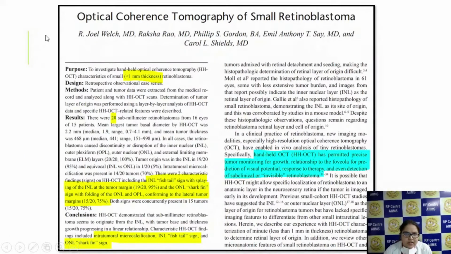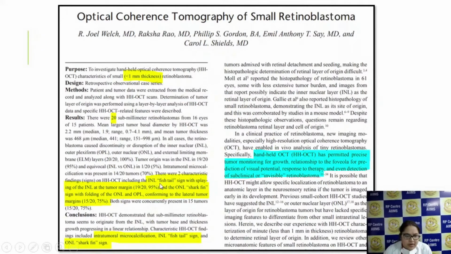So this is an article which was published. It tells about OCT of small retinoblastoma. In this study, they have done a retrospective analysis. They have taken 20 lesions, and all the lesions were less than 1 millimeter of thickness, and some interesting signs they have found.